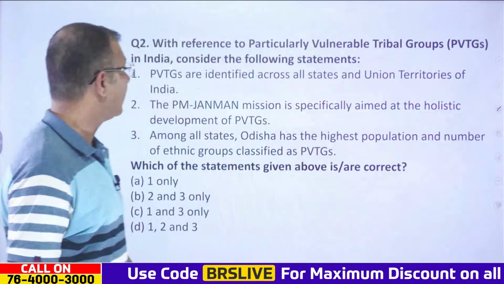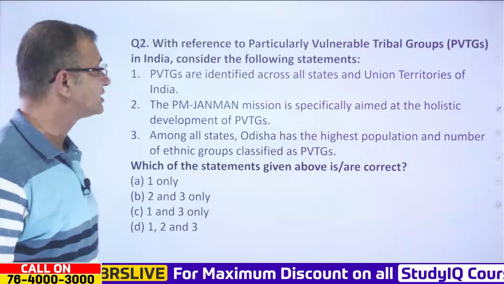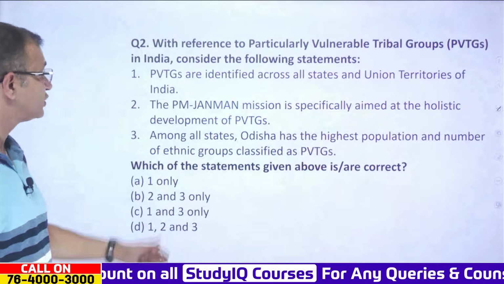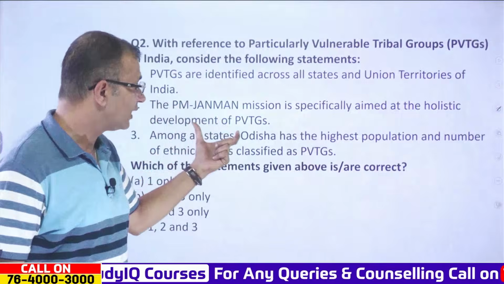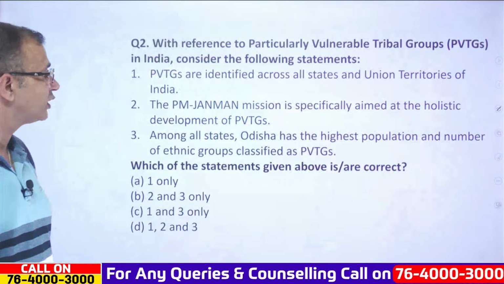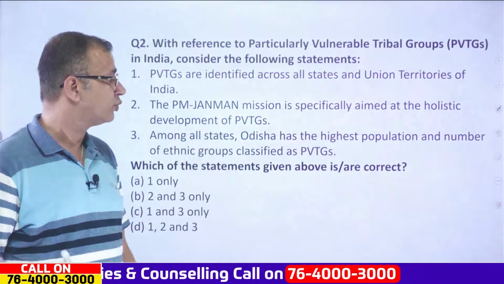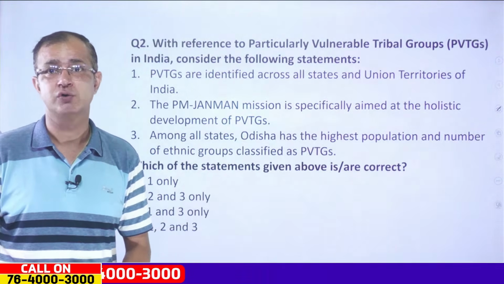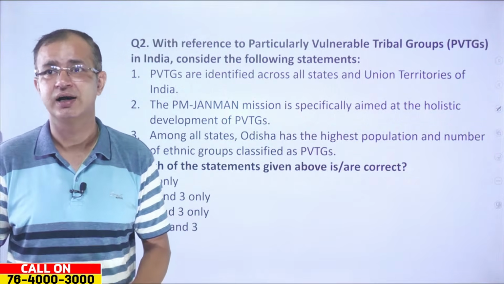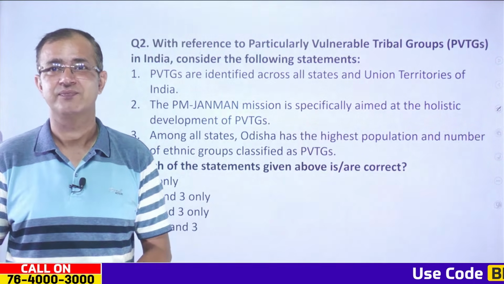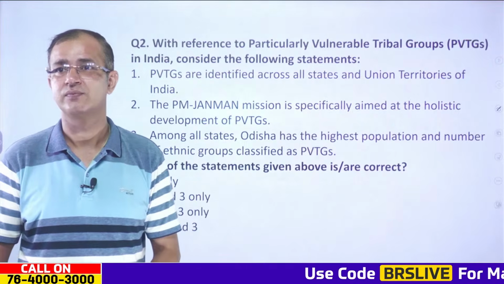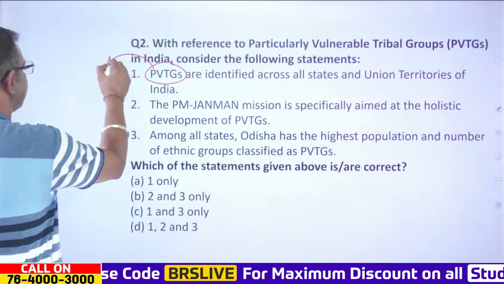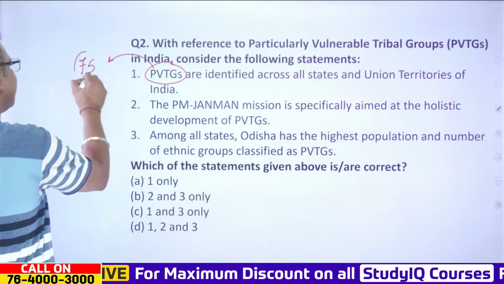Now coming to the next one. With reference to the PVTGs in India, consider the following statements. PVTGs are identified across all states and union territories of India. PM Janman mission is specifically aimed at the holistic development of PVTGs. Among all states, Odisha has the highest population and number of ethnic groups classified as PVTGs. Which of the statements given above is correct? So how many PVTGs are there? We have a total of 75 PVTGs.